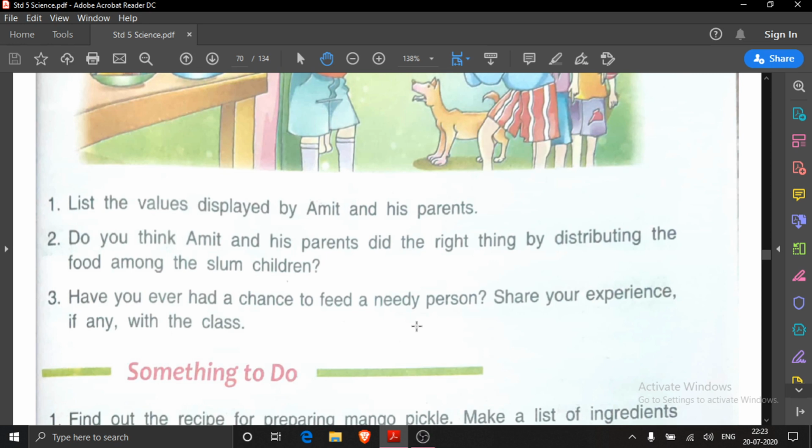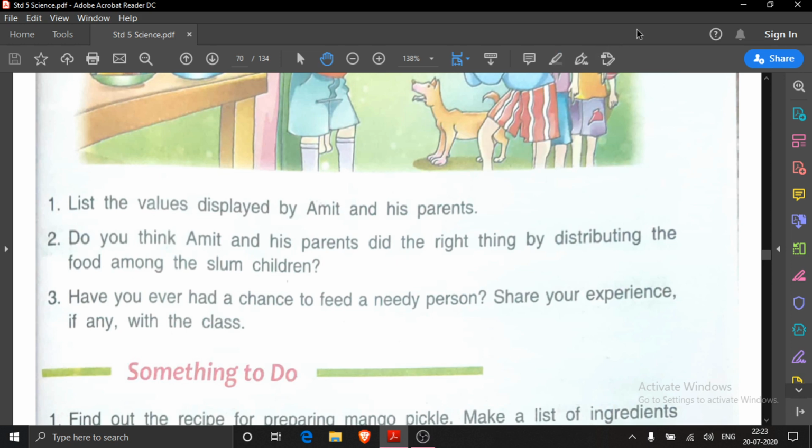Now have you understood the answers of D part and these value-based questions? Again I am telling, these value-based questions and the story are only to inculcate moral values in you. So you will not write these answers, just understand the values behind this story. And which answers will you write in your science notebook?